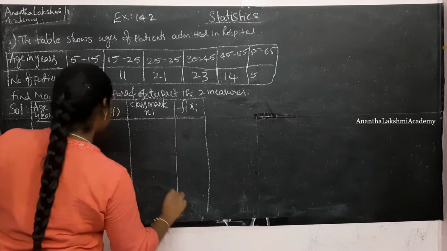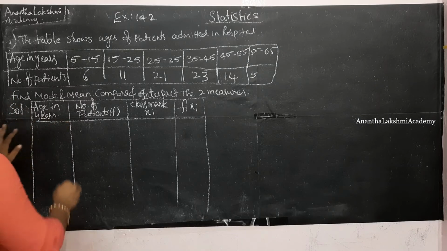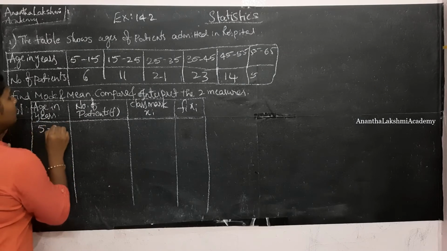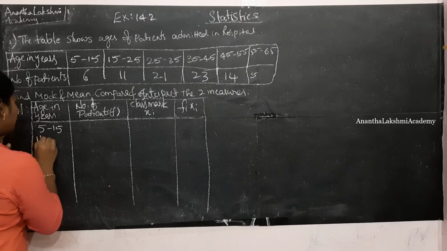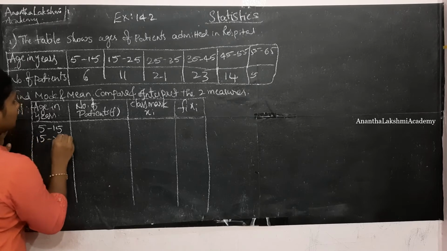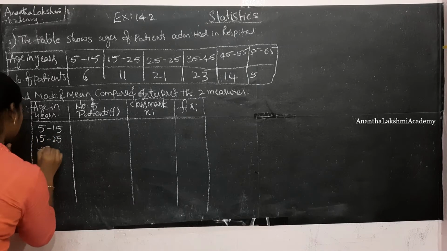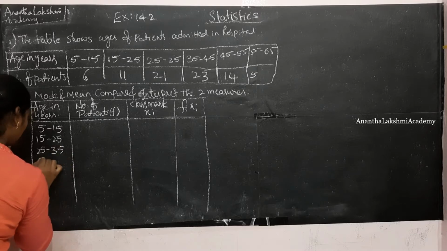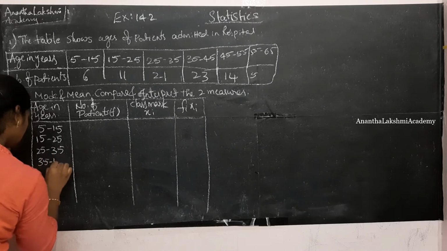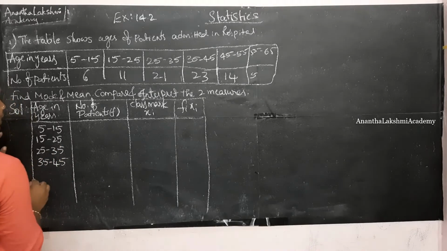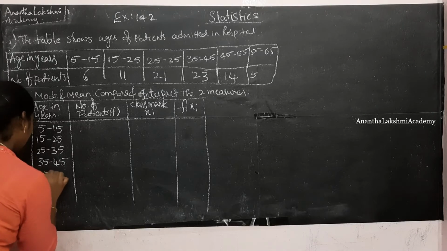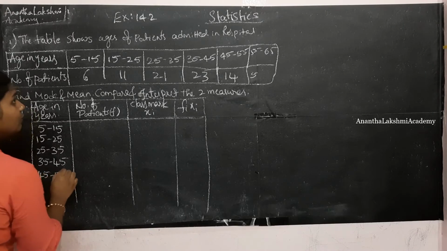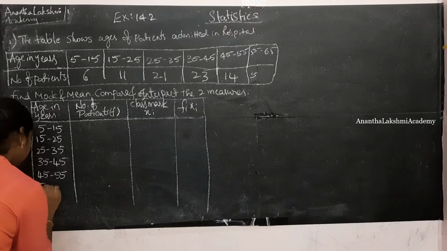Okay, let us solve this. So age in years is given as 5 to 15, 15 to 25, 25 to 35, 35 to 45, 45 to 55, 55 to 65.